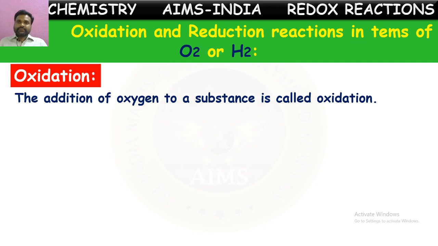In a chemical reaction, if oxygen is added to a certain substance, then we can say that substance has undergone oxidation. So oxidation can be defined in terms of oxygen as the addition of oxygen to a substance.